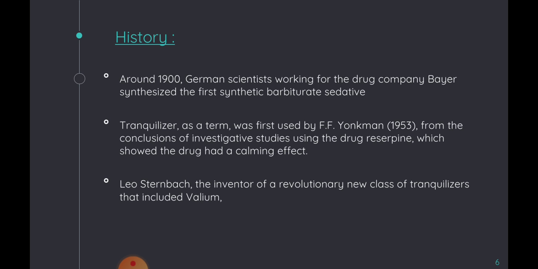Now take a look at the history of tranquilizers. Tranquilizer as a term was first used by F. Youngman in 1953 from the conclusion of investigative studies using the drug reserpine. Around 1900, German scientists working for the drug company Bayer synthesized the first synthetic barbiturate sedative. Later, another scientist, Leo Sternbach, was the inventor of a revolutionary class of tranquilizers that included Valium.